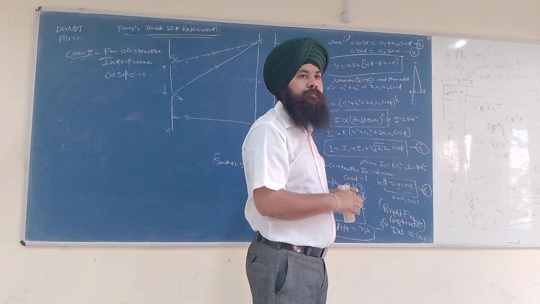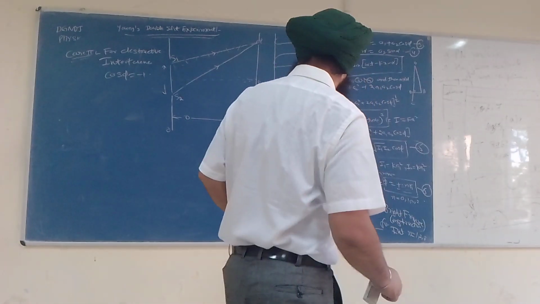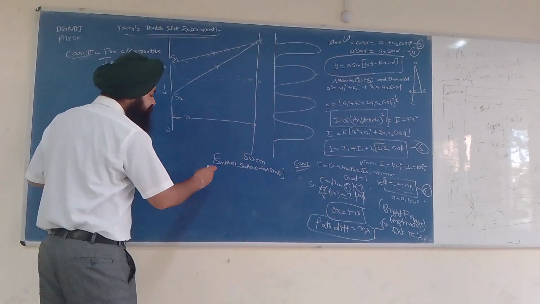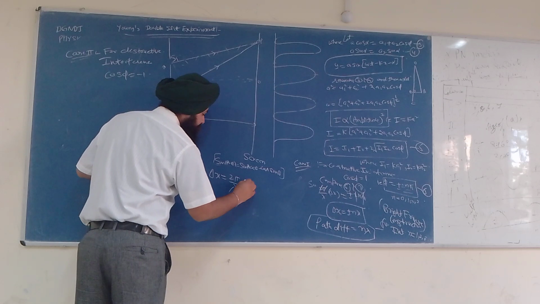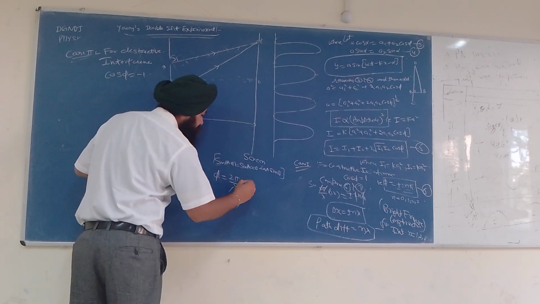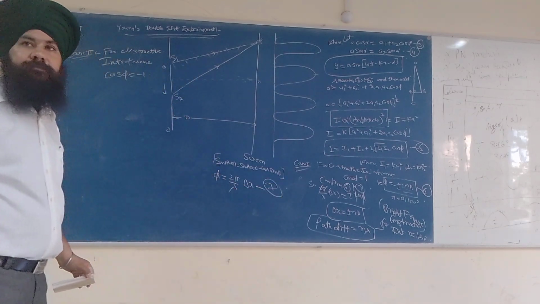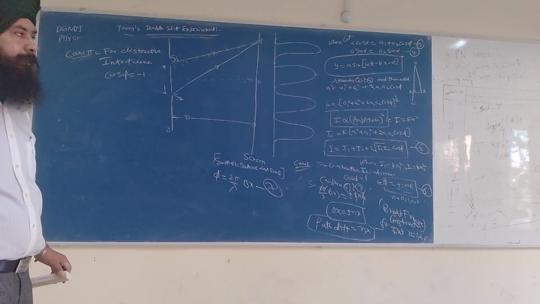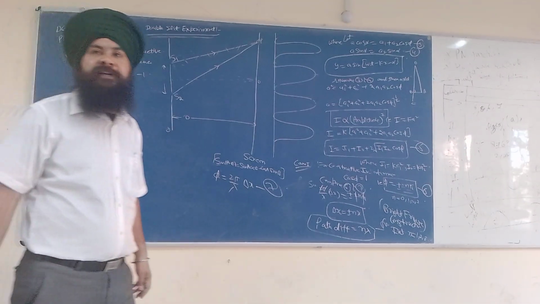I want to see equation 7. Okay, I have raised that. Equation number 7 is delta x equal to lambda by 2 pi into phi, that is, phi is equal to 2 pi by lambda into delta x. This is equation number 7. So when cos phi is -1, at which value is it -1?